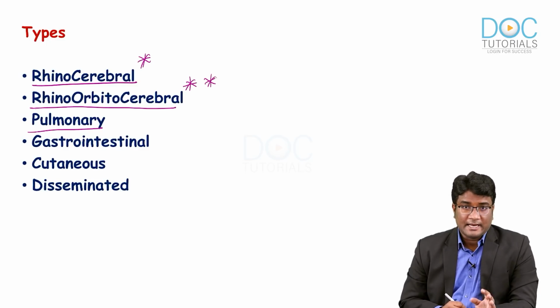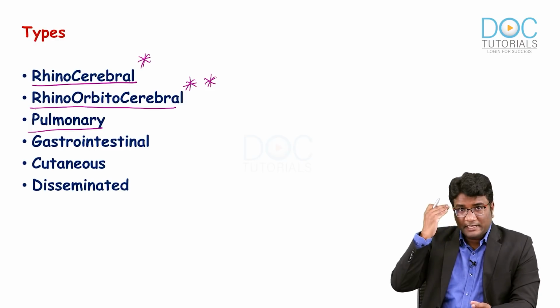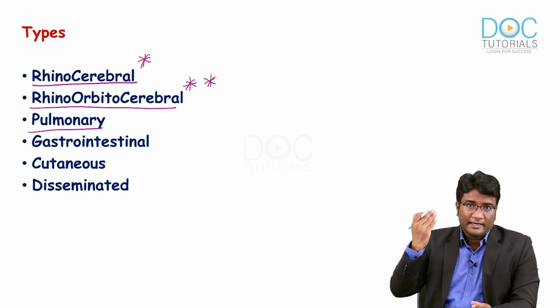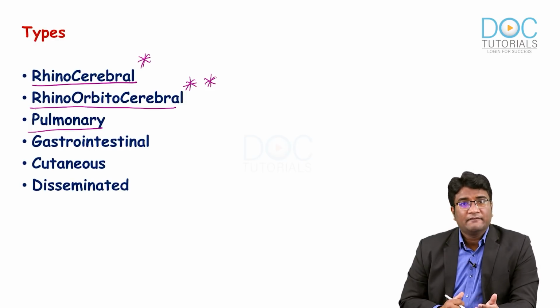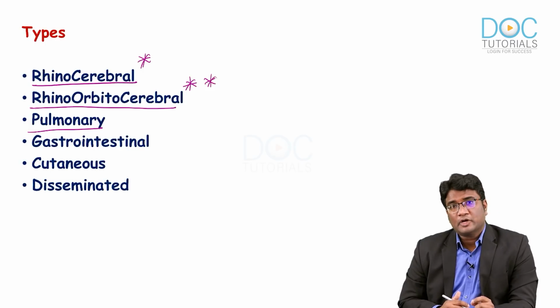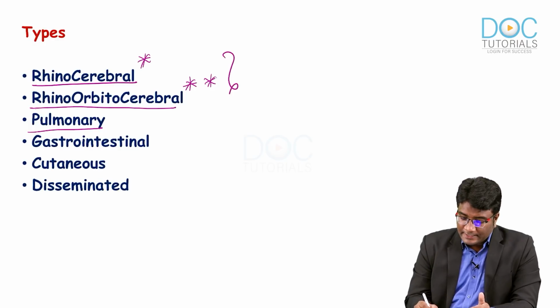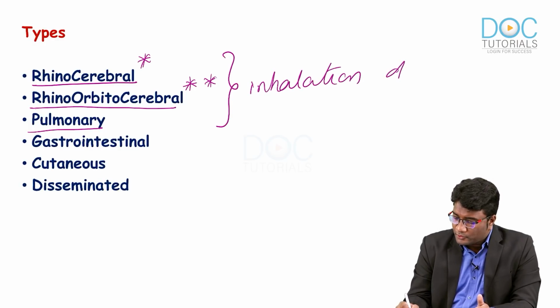These fungi are angioinvasive. Through the orbital apex, it can also go and invade the cavernous sinus, and can invade the internal carotid artery. So, this is an important thing to remember, that this is a very angioinvasive fungus. And pulmonary mucormycosis also occurs due to inhalation of the spores. So, all these three are due to inhalation of spores of mucormycosis.